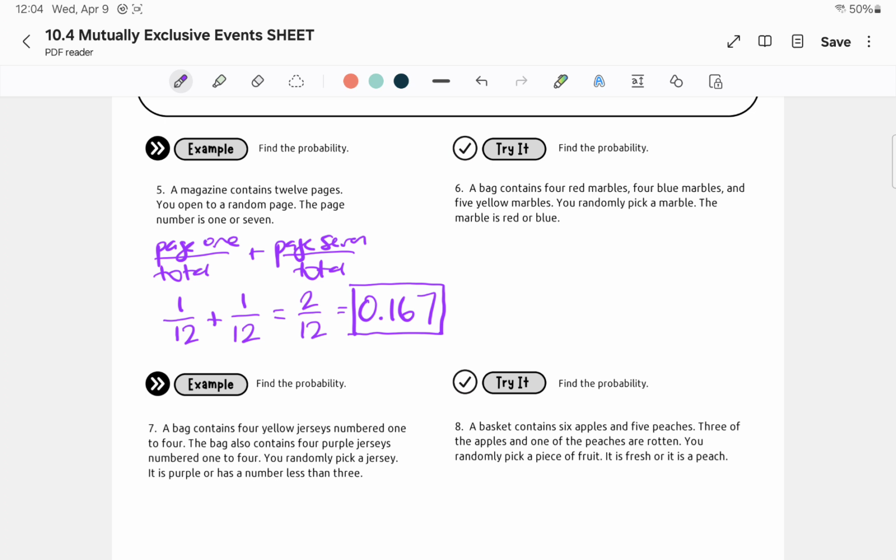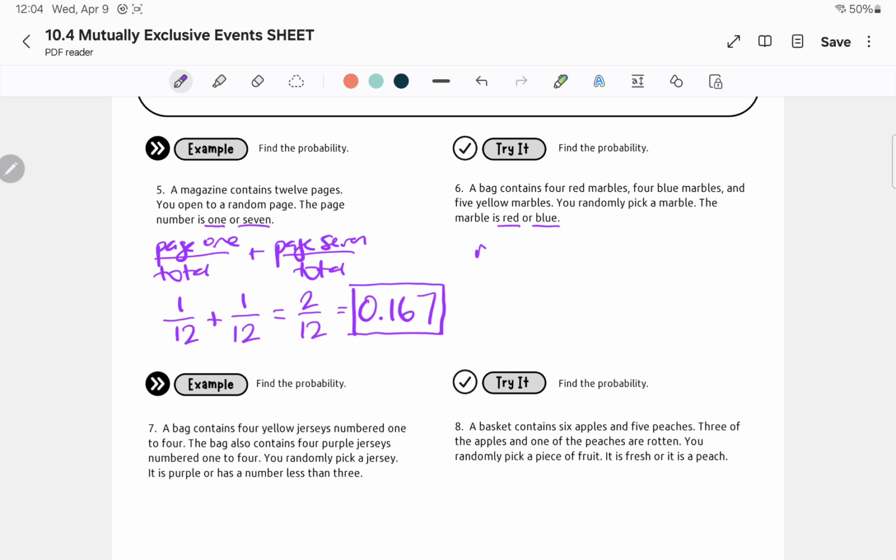All right, so a bag contains 4 red marbles, 4 blue marbles, and 5 yellow marbles. You randomly pick a marble. The marble is red or blue. So where am I getting the words from? Right here. Let's actually go back. I got the words from just the end of the question, right? So same thing back in number 6. The end of the question has what I'm looking for.